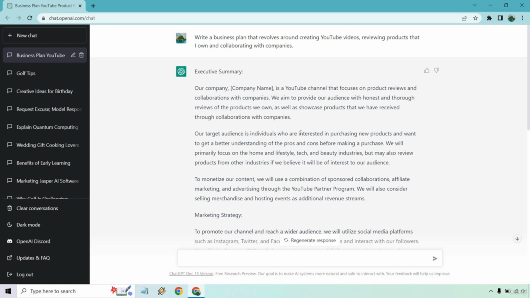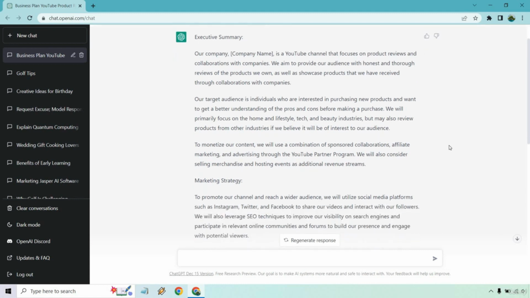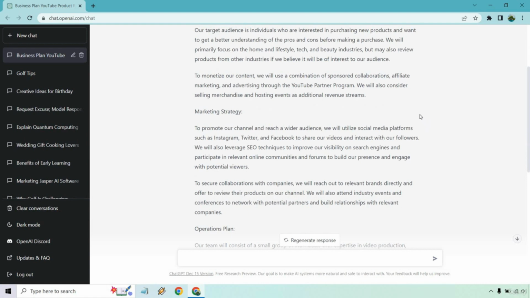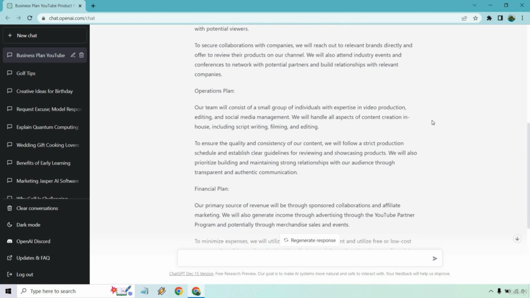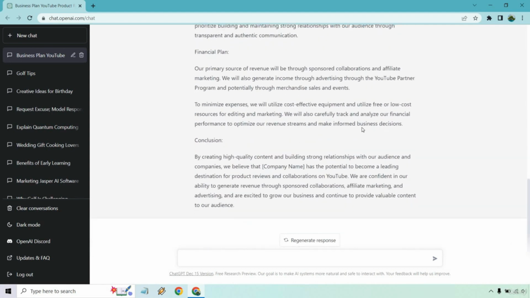Our target audience is individuals who are interested in purchasing new products. We'll primarily focus on home and lifestyle, tech and beauty industries, but we may also review products from other industries. To monetize our content, we will use a combination of sponsored collabs, affiliate marketing, and advertising through the YouTube Partner Program. Marketing strategy, we'll also leverage SEO techniques. We will promote our channel with a wider audience. We will utilize social media platforms such as Instagram, Twitter, and Facebook. We will reach out to relevant brands directly and offer to review their products on our channel. Operations plan, financial plan, and conclusion.